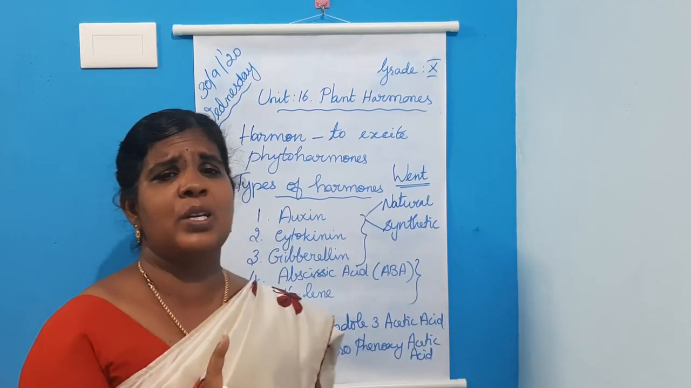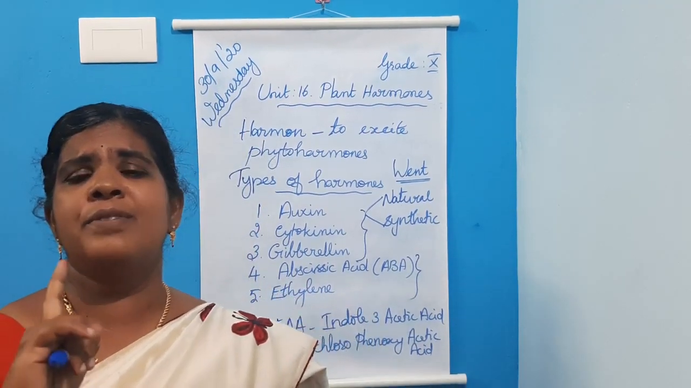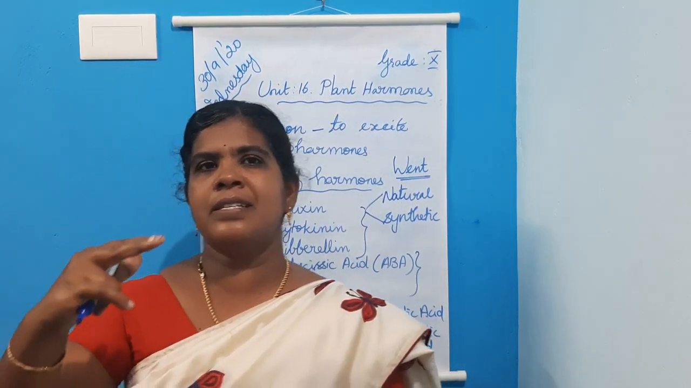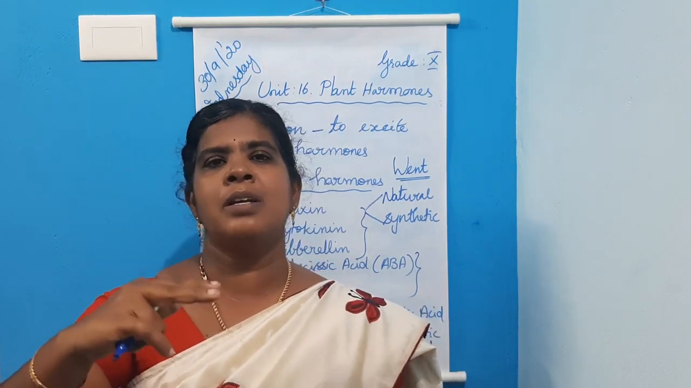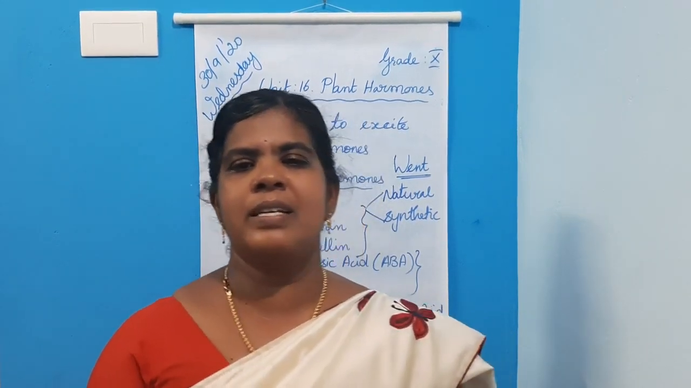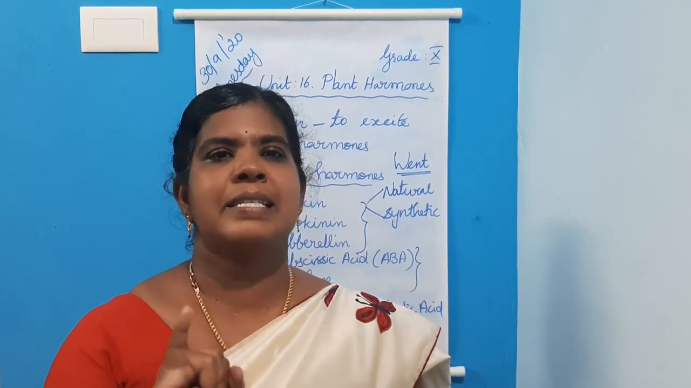So first, physiological effects of auxin. The first point is it helps in the elongation of stem, which makes them grow. Suppose the stem elongates, the growth occurs, isn't it? So the first physiological effect of auxin is that it helps in the elongation of stem.